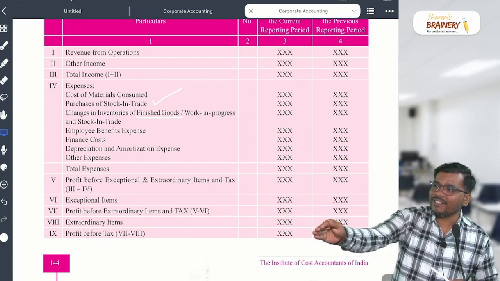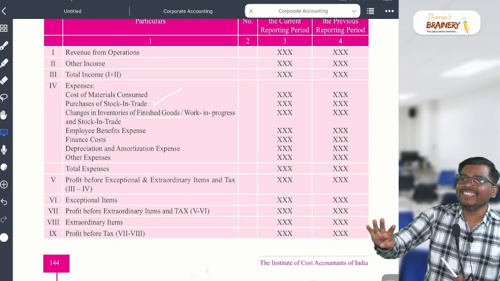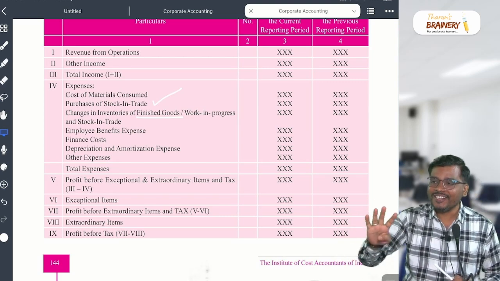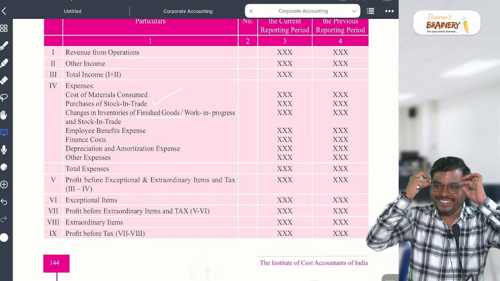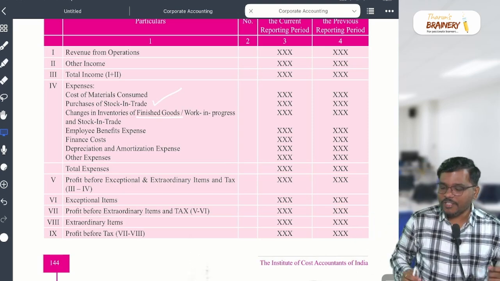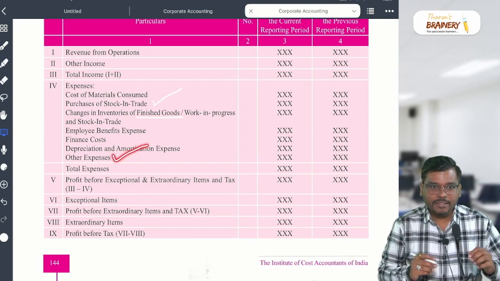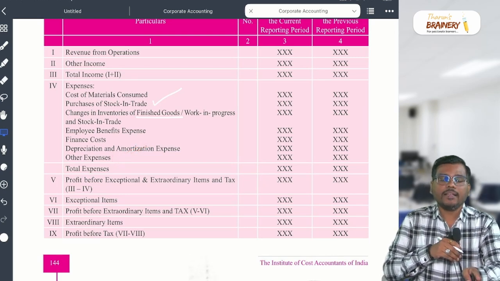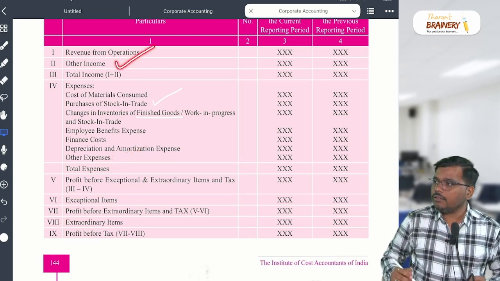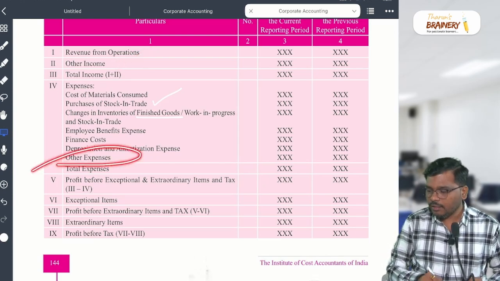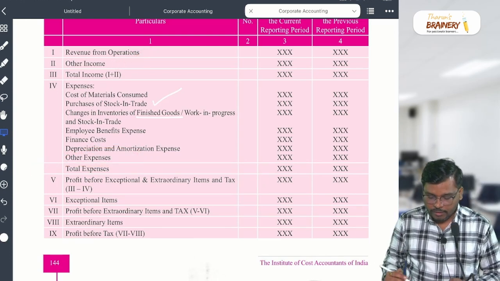Other income, other expenses. Four students will give four different answers. So definitely it will come in one, right? So my dear students, it will not come under the other income. It will come in the other expenses, because the loss, and Schedule 3 is very clear that if it is profit you write in the other income, if it is loss you write it in the other expenses. Is it clear? Yes or no? I hope it is clear to you.